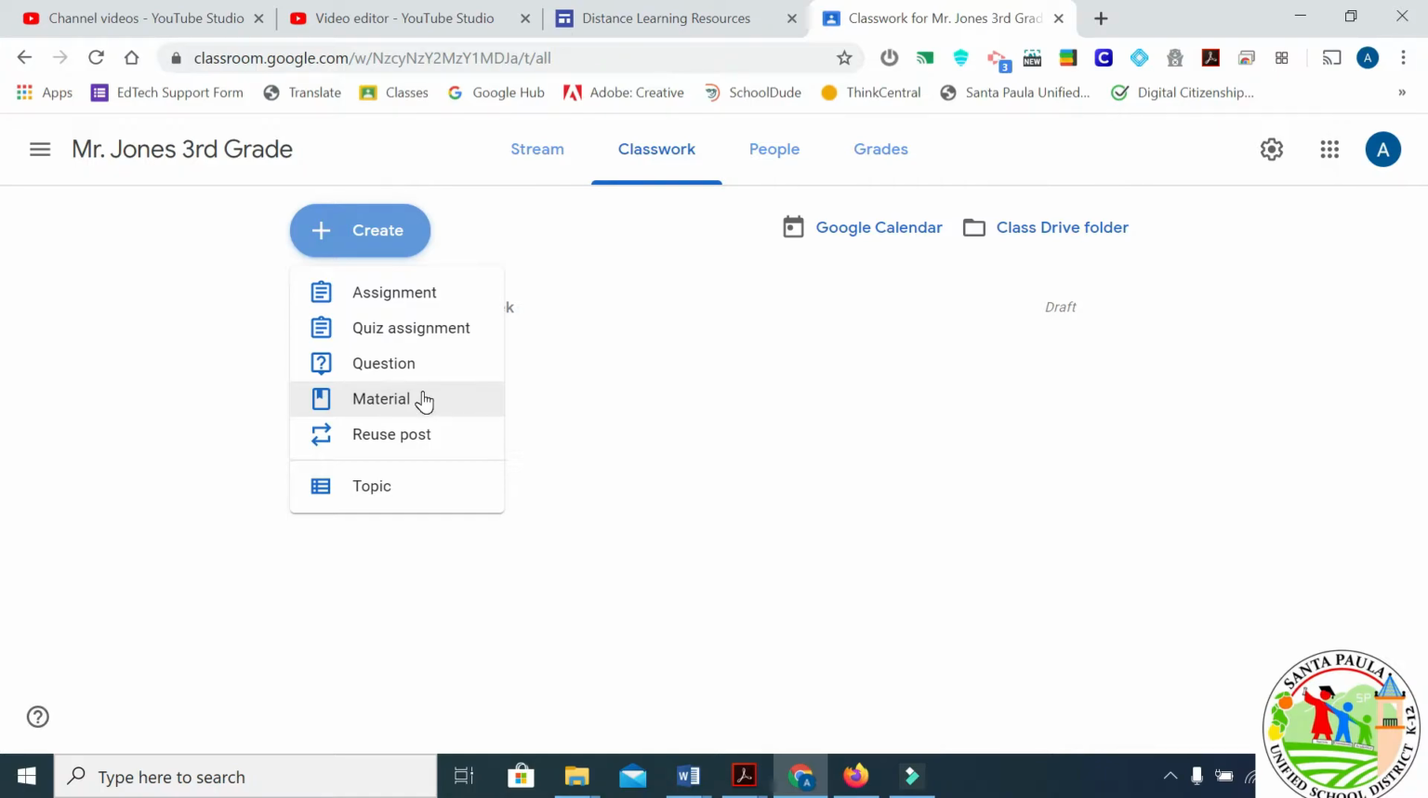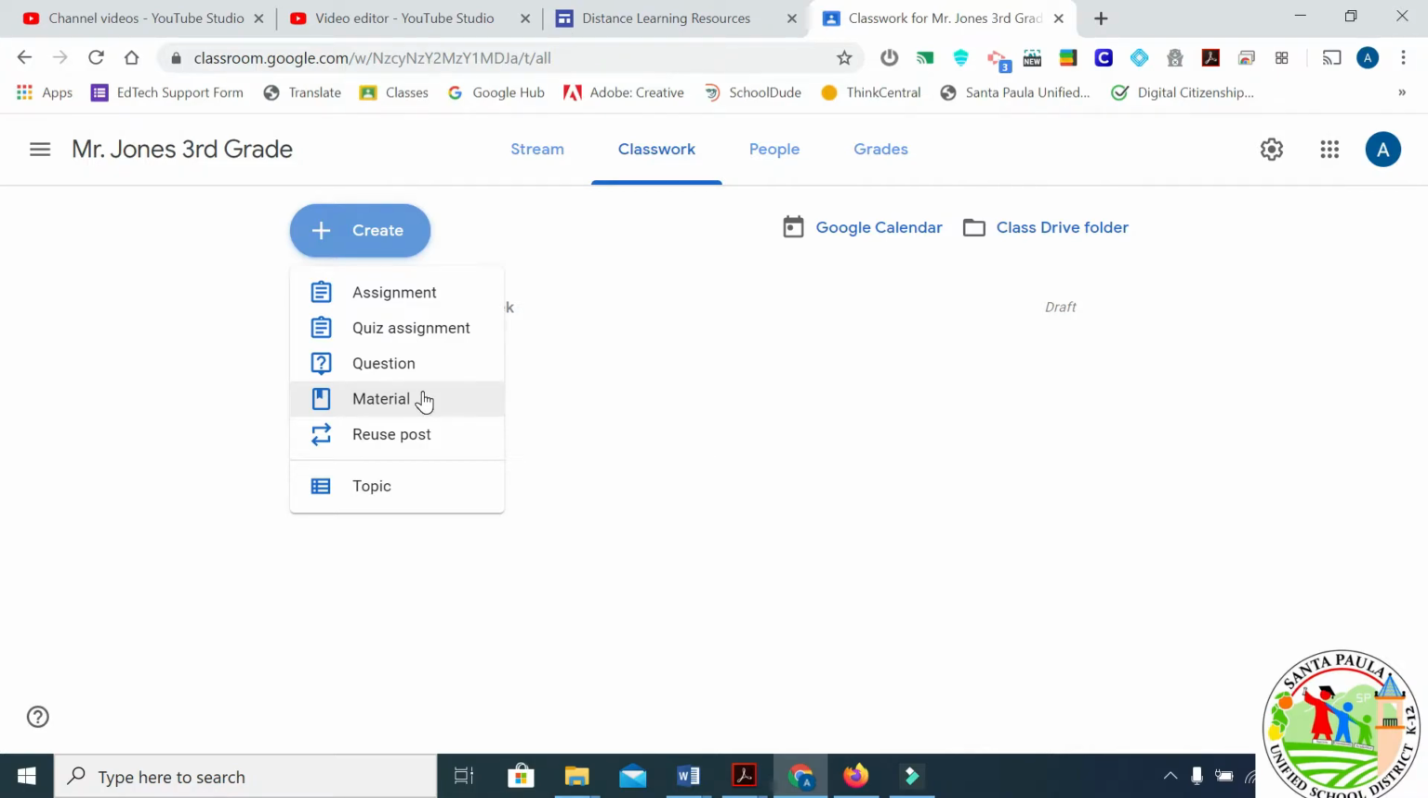Reuse post, this is so that way you can move assignments from one classroom to the next if you'd like. You can also create a grade level or department level Google Classroom where you can put all your best ideas in there, and then reuse the post, which would take it from that shared drive or Google Classroom and put it into your classroom so you can use it.